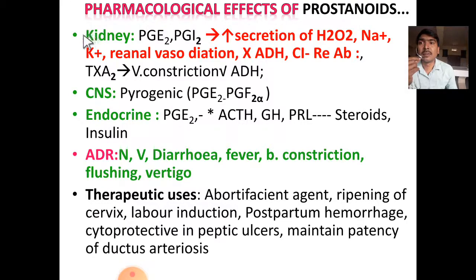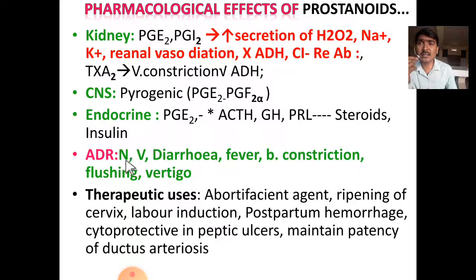Coming to activity on the kidney, PGE2 and I2 increase the excretion of water, sodium and potassium ions. They also cause renal vasodilatation, inhibit the antidiuretic hormone, and inhibit chloride reabsorption. Thromboxane A2 causes vasoconstriction of blood vessels in the kidney and stimulates ADH release. Activity on the CNS: it has a pyrogenic effect, especially PGE2 and PGF2 alpha. Activity on endocrine: PGE2 stimulates the release of ACTH, growth hormone, prolactin, steroid hormones as well as insulin.